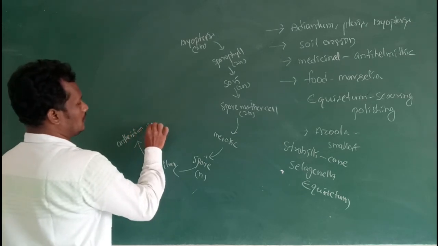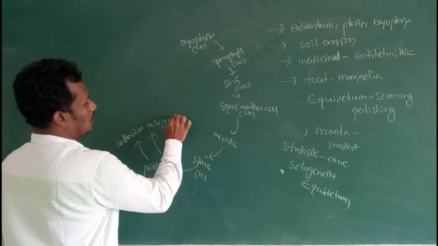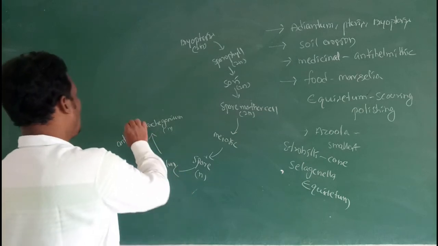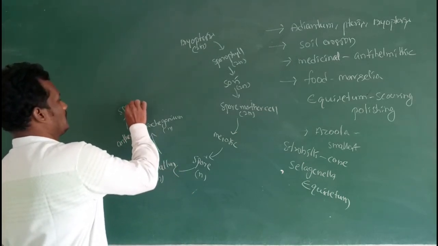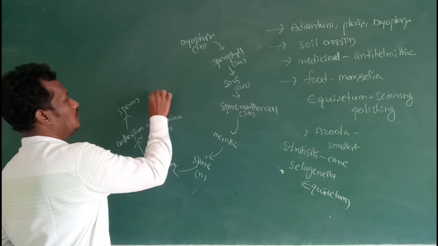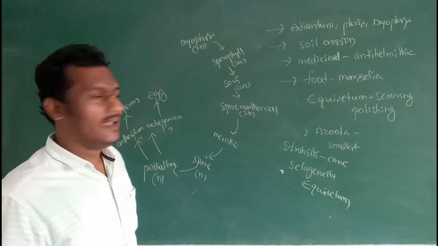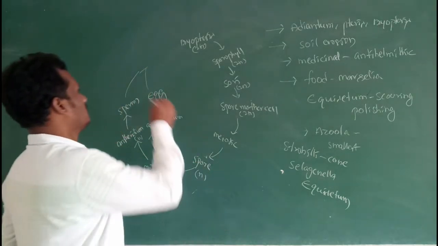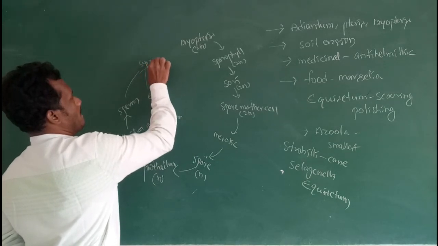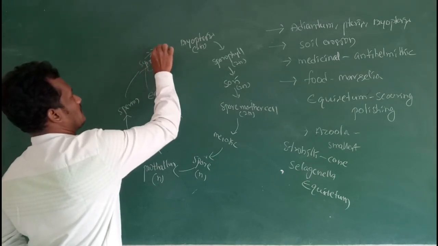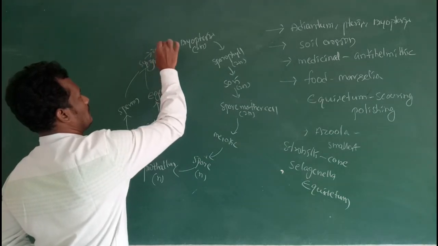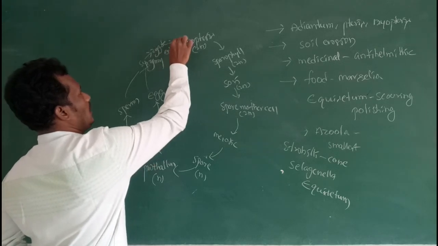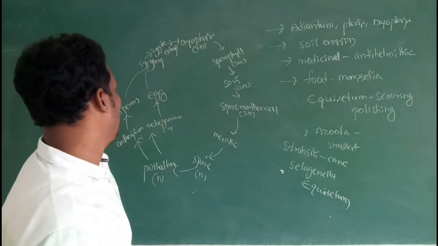Antheridium, then archegonium, in the haploid condition. The antheridium produces antherozoids, that means sperms. The archegonium produces the egg cell. By the fusion of egg cell and sperm, syngamy, the zygote forms, then the embryo, then the sporophytic plant body.